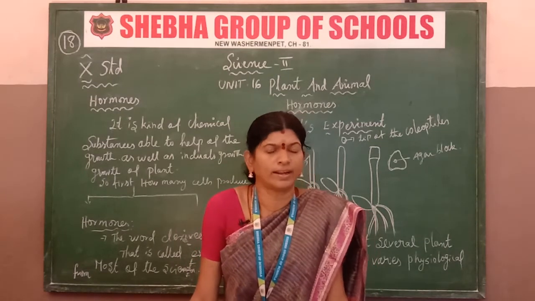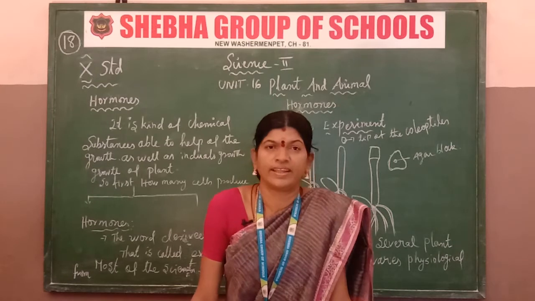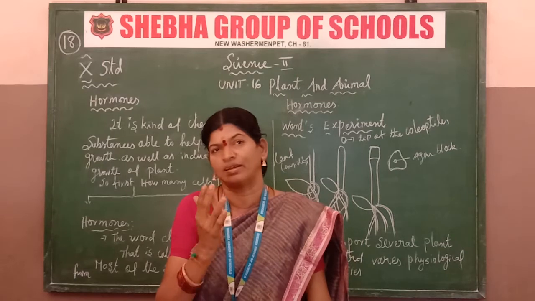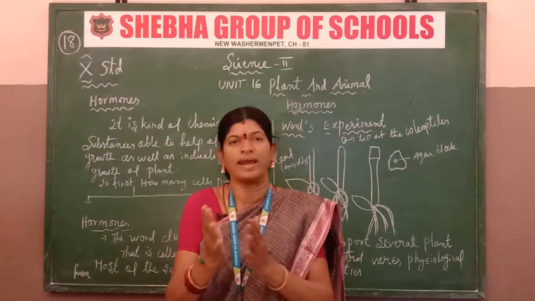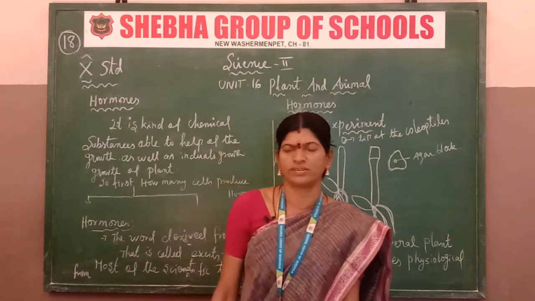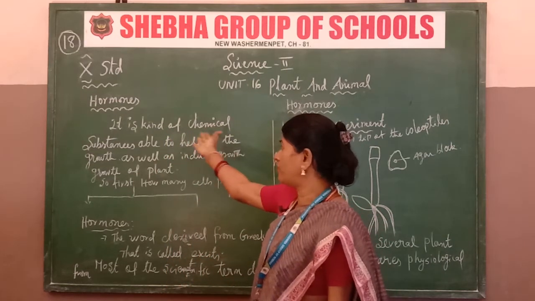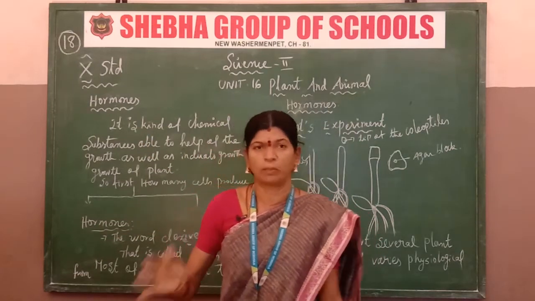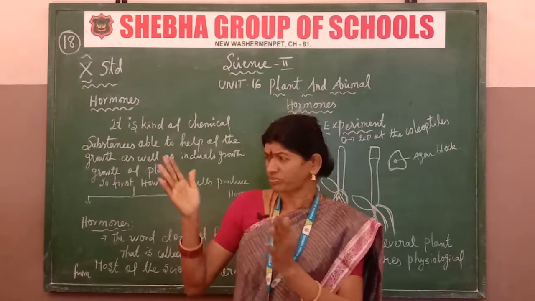First of all, read the learning objective: define hormones. What are hormones? Hormones are a kind of chemical substance produced in the plant. So that is called a hormone. It's clear. Hormones are chemical substances that help the growth of the plant.